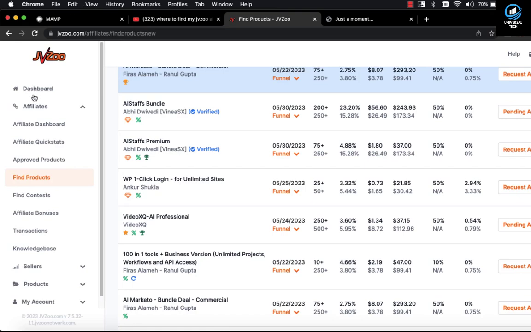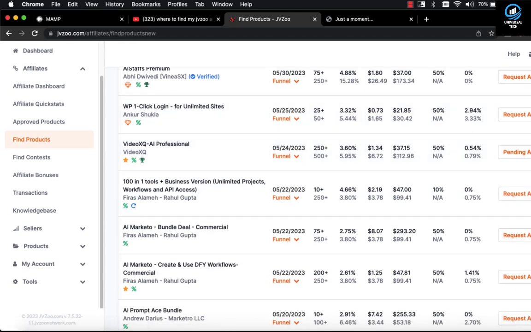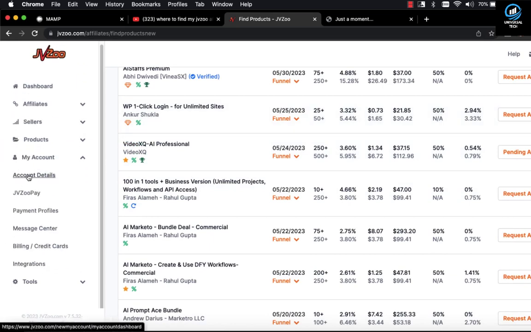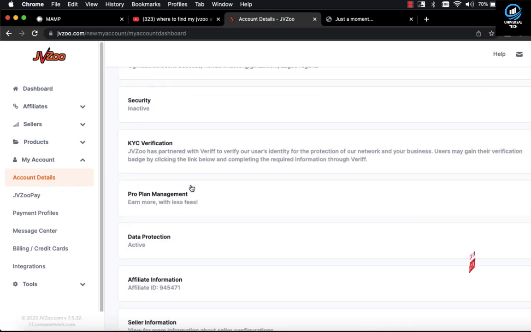Once you open your account and log in, click on Account, My Account, then click on Account Detail. Once you click Account Detail, it will not take you to your account information or the whole information you have. Then you do your verification.